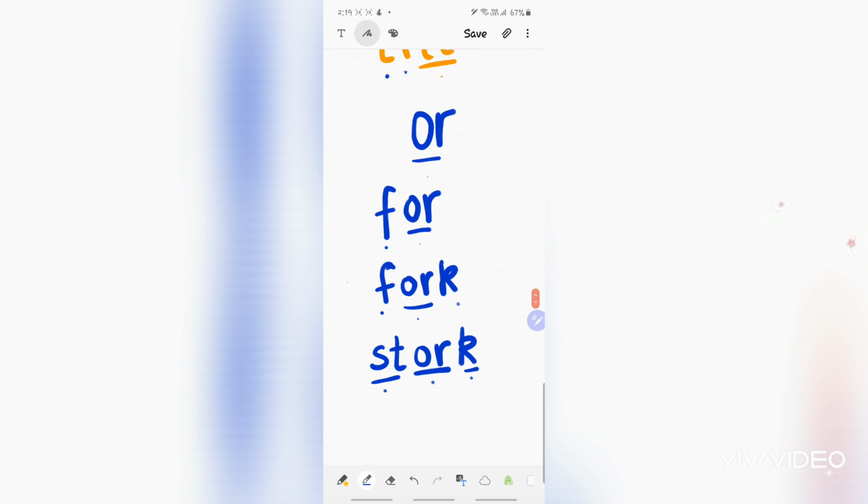Okay, and the last sound for today is or. When you have O and R together, it's called as or. So or, for, fork, stork. That's it for today.